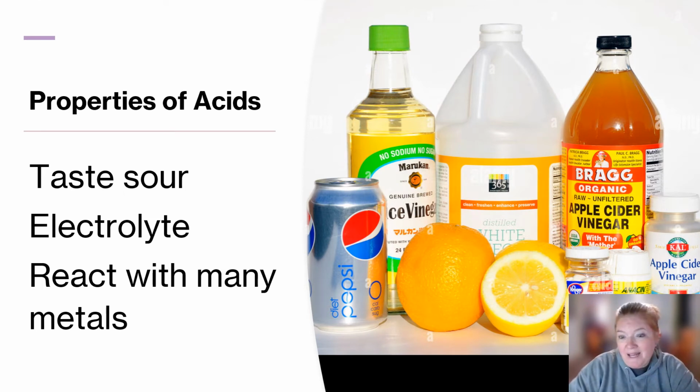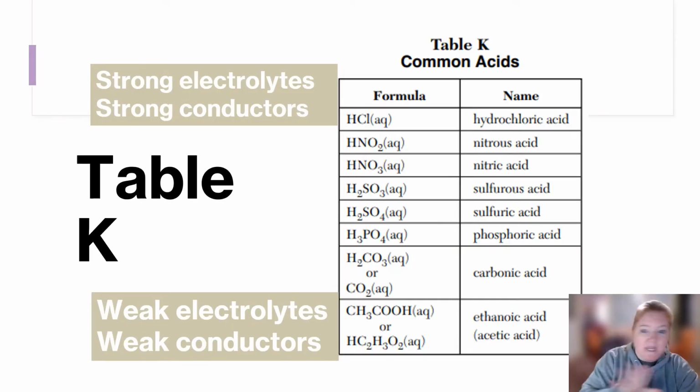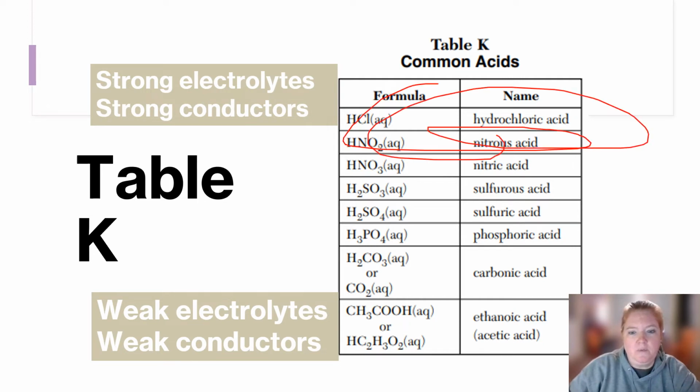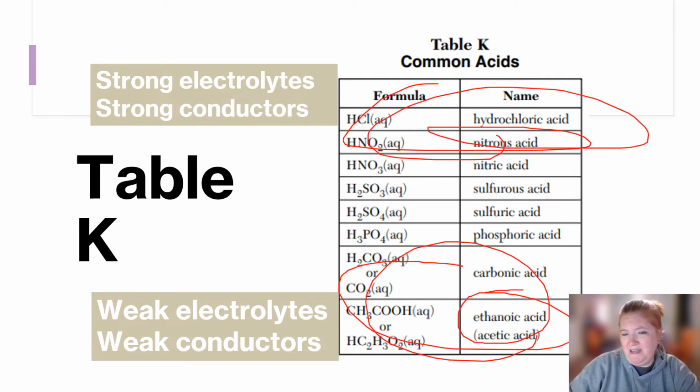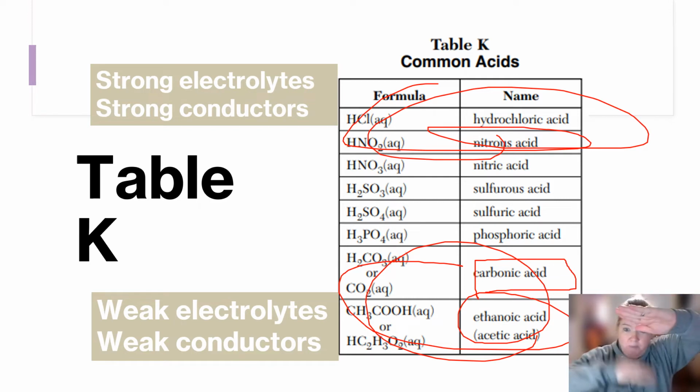All right, let's talk about acids for a minute. They taste sour, they're electrolytes, they're conductors, and they react with a lot of metals, which we'll get into in greater detail in the next unit. We can find them on Table K. Remember, the stronger ones are at the top, and the weak ones down here, which makes sense because this carbonic acid is from soda, and it would not make sense for it to be a strong acid.